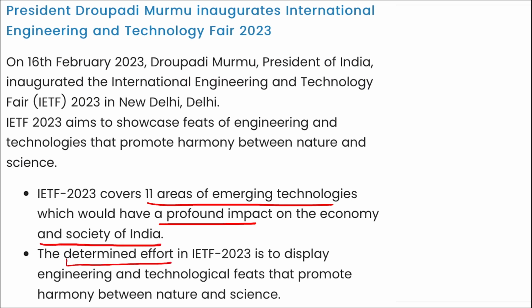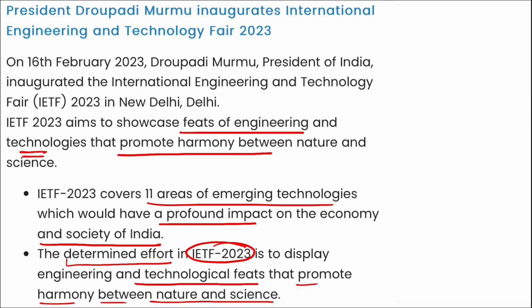The determined effort in this International Engineering and Technology Fair is to display engineering and technology feats that promote harmony between nature and science. So coming back, this was launched by President Draupadi Murmu, and the aim here is to showcase feats of engineering and technologies that promote harmony between nature and science. That means to come up with such technologies that will be working on sustainable development goals, that will be connecting our daily lives to the nature and environment, and also that will be more towards cleaning our environment than polluting it.